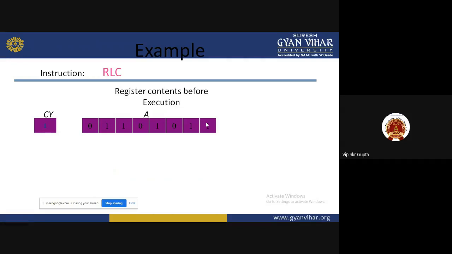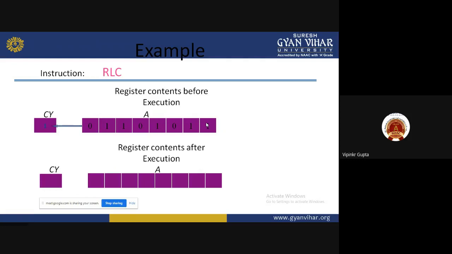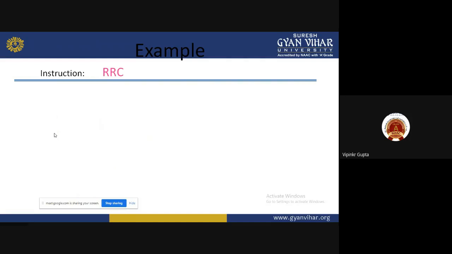That is the important thing. This 0 is shifted to the carry flag and this 0 is also shifted to D0. Now all values will be shifted one by one. So the carry flag will change from 0 to 1. So the carry flag value will be changed.